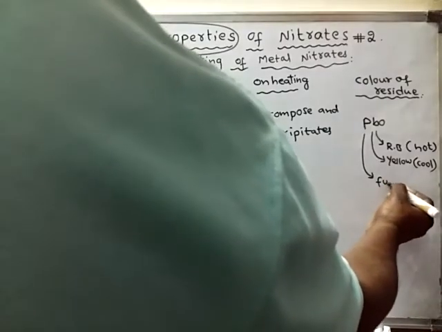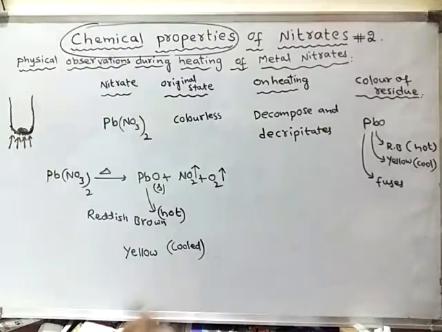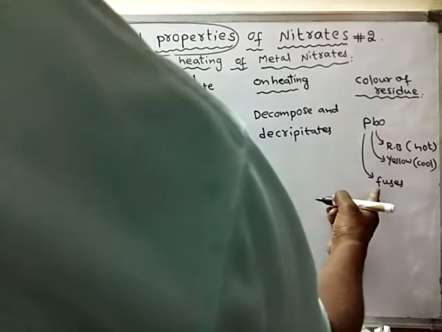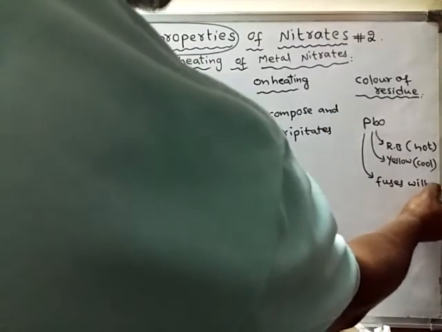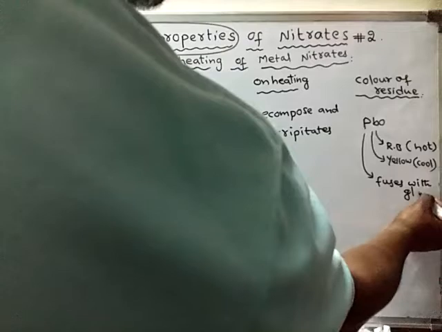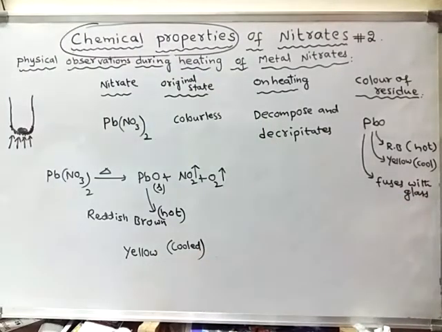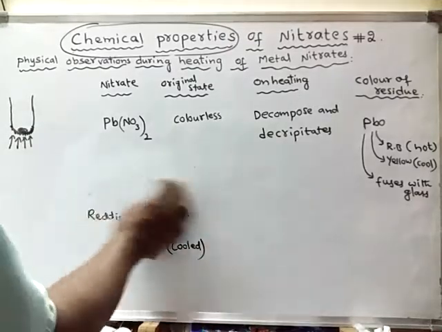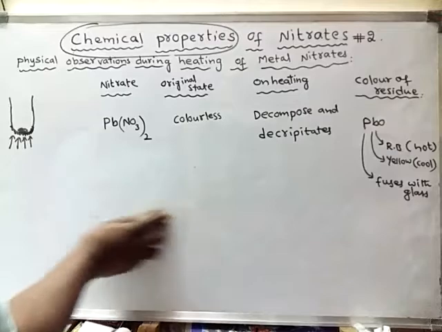Fuses means melts and combines, and it will enter into the glass. So like this we can discuss lead nitrate, what happens to it upon heating.